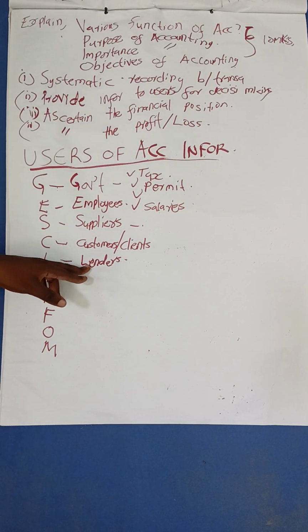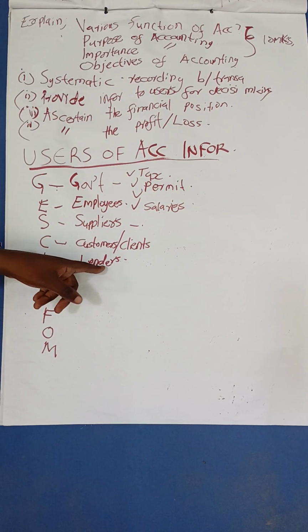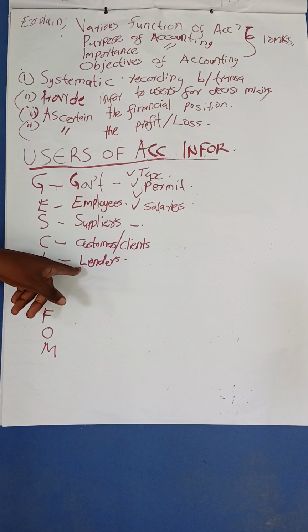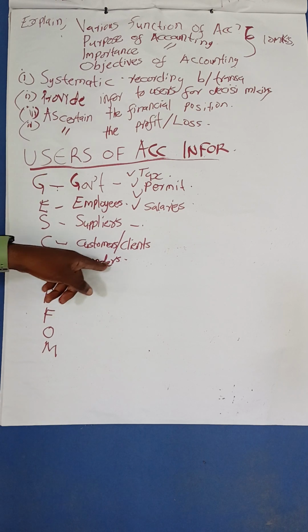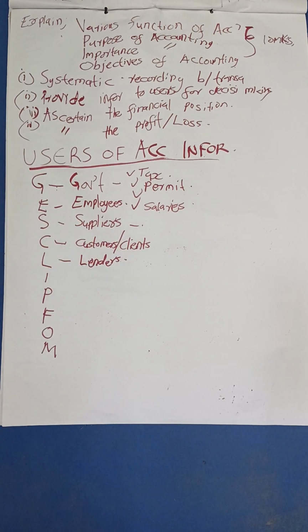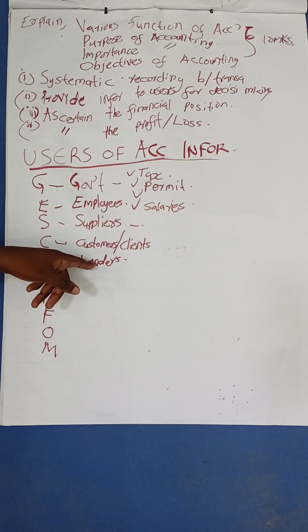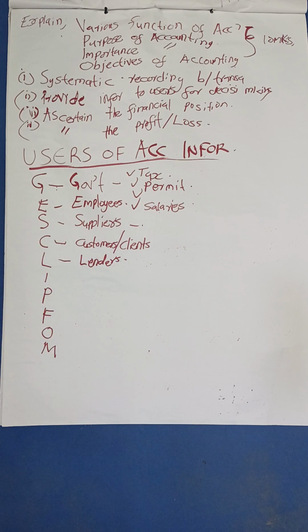So they will be able to look at the cash flow and how it is running in your business. By that, the accounting information will be able to determine if you will be guaranteed this loan, or they will reduce your limit, or they can even advise you to take a higher limit. So this accounting information is a very key part in regards to the lending institution. So the lenders come in.